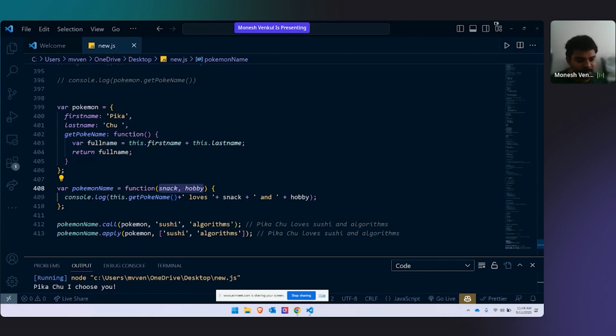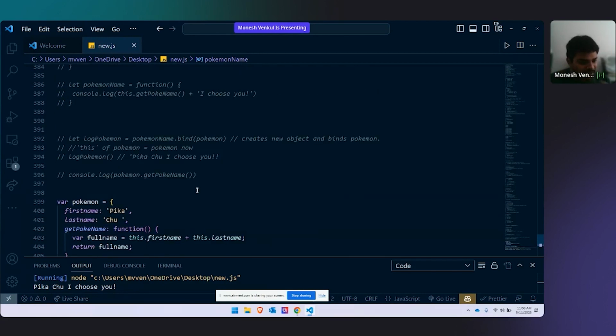I have added two new parameters. What are those two parameters? Snack and hobby. That's exactly right. Snack and hobby are the two parameters that I have added. Now, for snack and hobby, you cannot use the bind function. Why? Because with the bind function, we cannot send any arguments. Bind does not accept it.